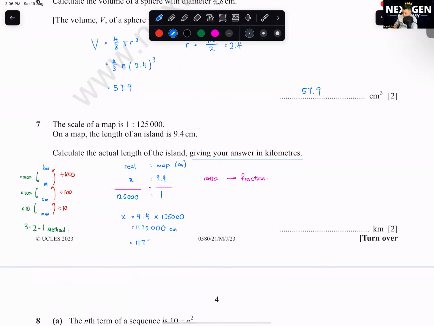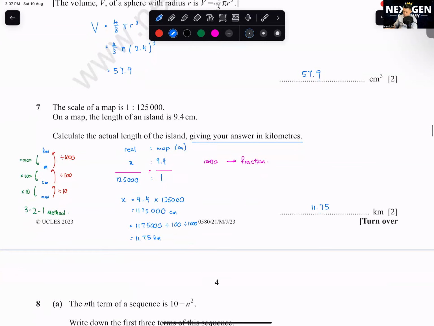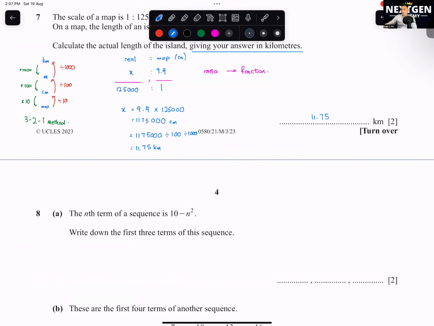So this one will be equals to 1,175,000. You can break it down. You divide 100, you divide 1000. To convert it to km, you get 11.75 km. Clear on the conversion? Okay, cool. Let's go to question 8.